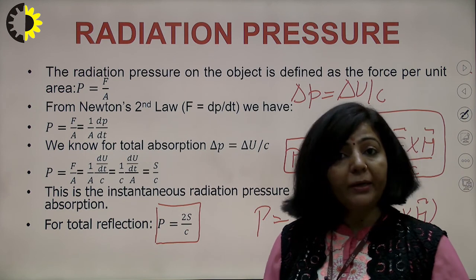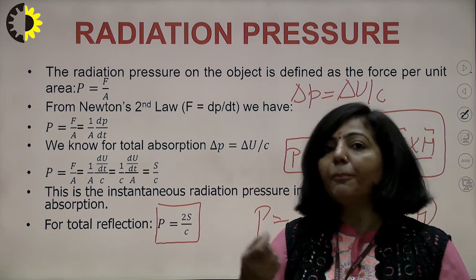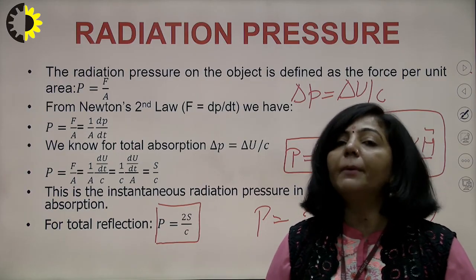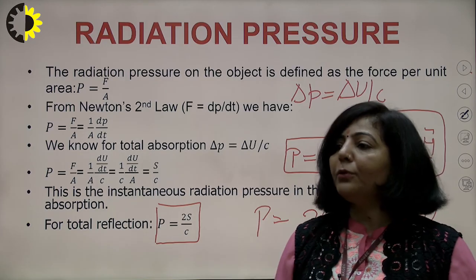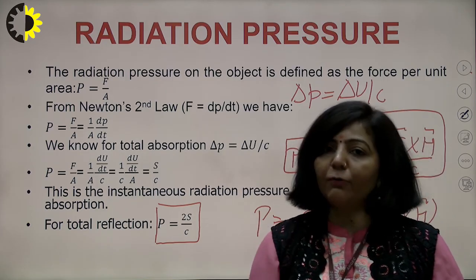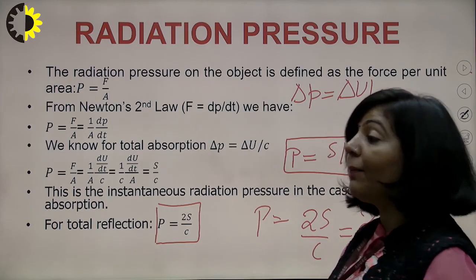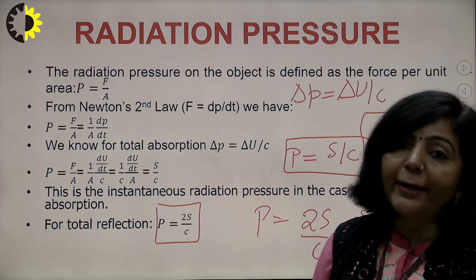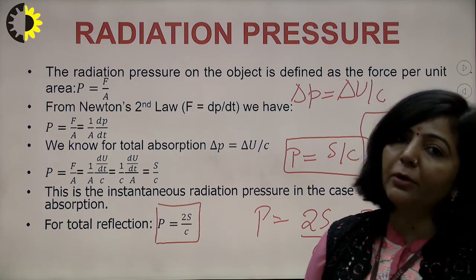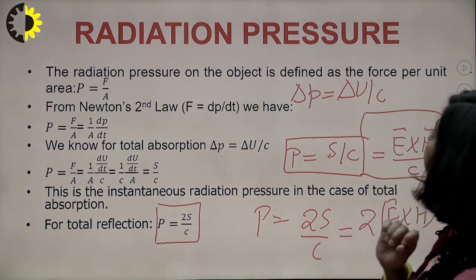In a dielectric medium it is 1 upon under root mu into epsilon, where mu is the permeability of that medium and epsilon is the permittivity. We have also proved that in conducting medium the amplitude of electric field and magnetic field will decay exponentially. Finally we have derived the Poynting theorem, which provides us the flow of energy per unit area of electromagnetic field, and then radiation pressure and momentum.